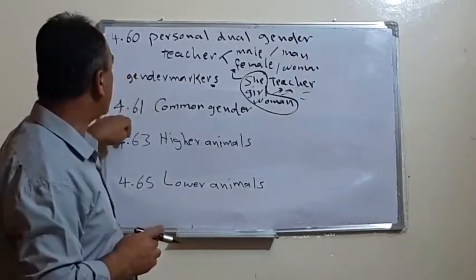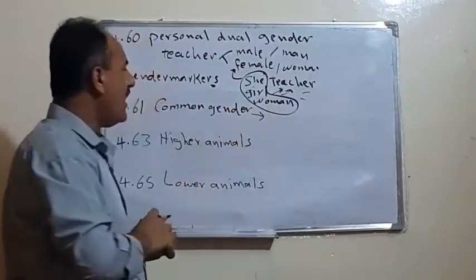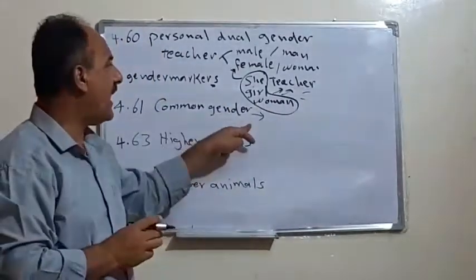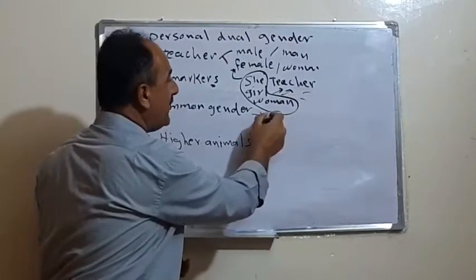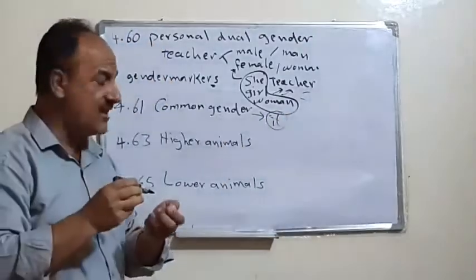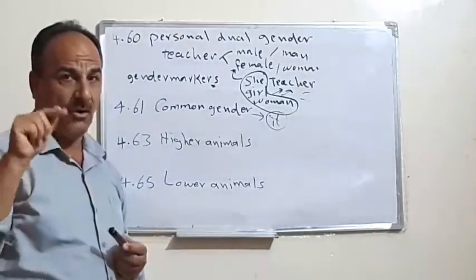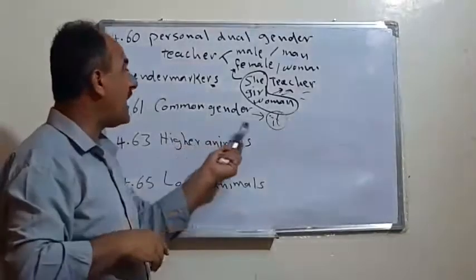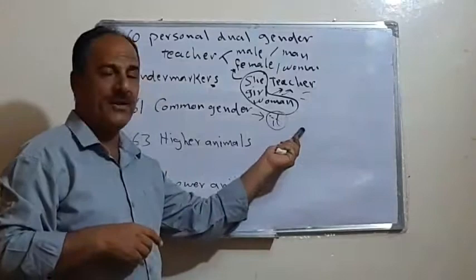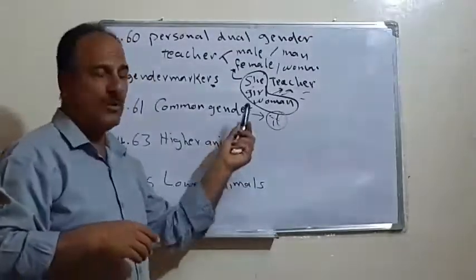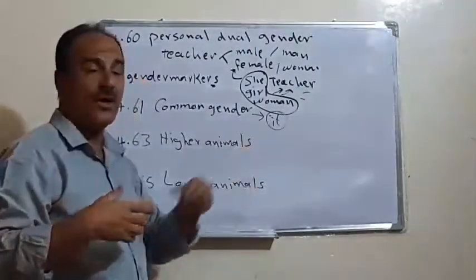Then in 4.61 we have what we call common gender. For common gender, we mostly use the pronoun it. We use the pronoun it if we cannot recognize whether the gender is male or female. Only in this case. For example, a pregnant woman who has a baby in her stomach, we cannot tell whether it is he or she.